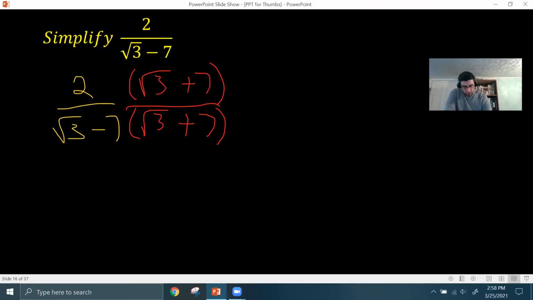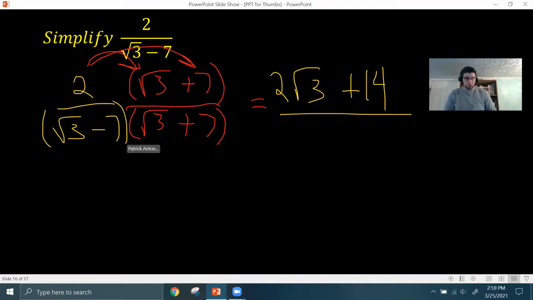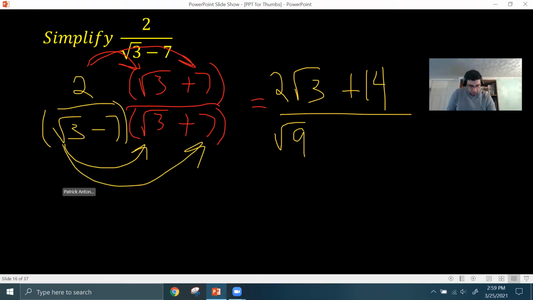You distribute the numerator, so the 2 goes to the square root of 3 and the 7, and you would get 2 square root 3 plus 14. The denominator, you'd FOIL it out, because really it's square root 3 minus 7 times square root 3 plus 7. And if you FOIL this, remember the firsts will give you square root 3 times square root 3, which is square root 9. The outers would give you 7 square root of 3. The inners will give you minus 7 square root of 3, and those will cancel each other out. And then when you do the lasts,